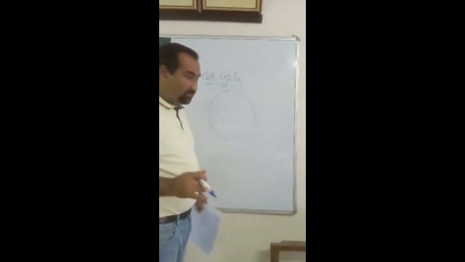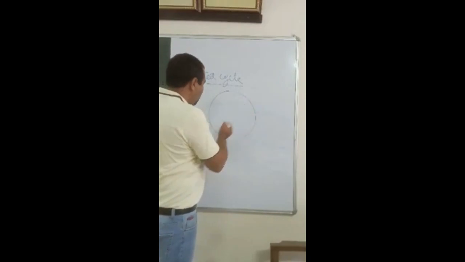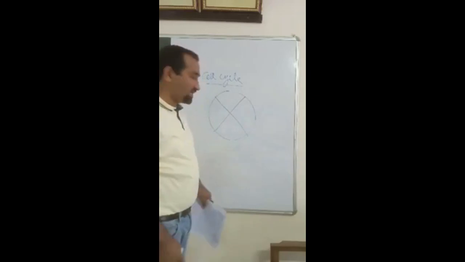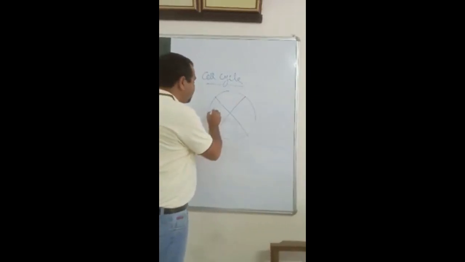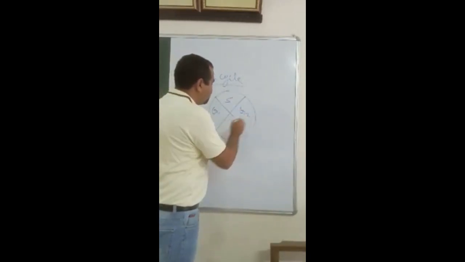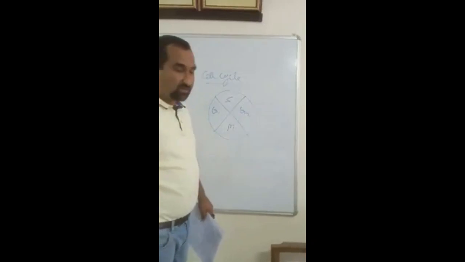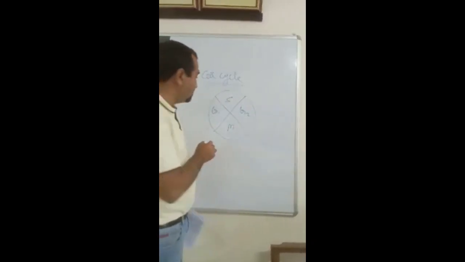Suppose this is a cycle, and we can divide this cycle into 4 parts. Starting from here, this is G1, S, G2, and M phase of the cell cycle. The cell cycle is represented by this diagram.